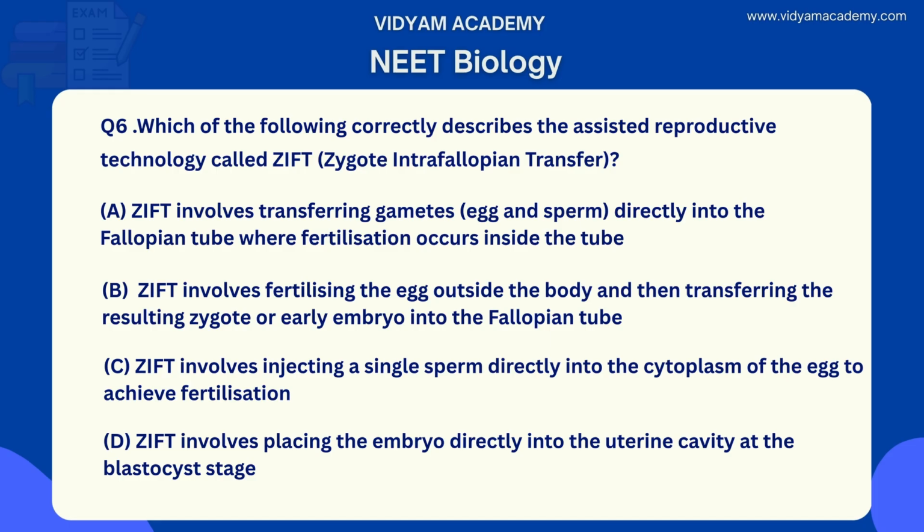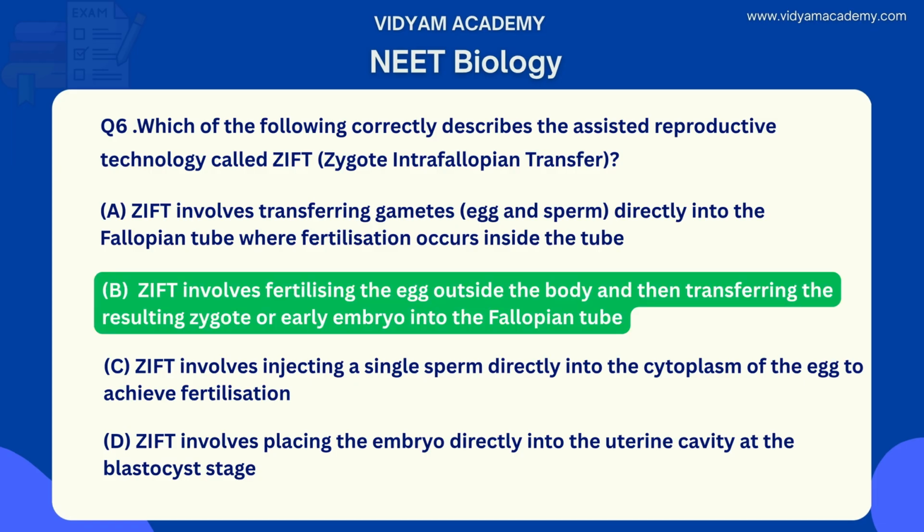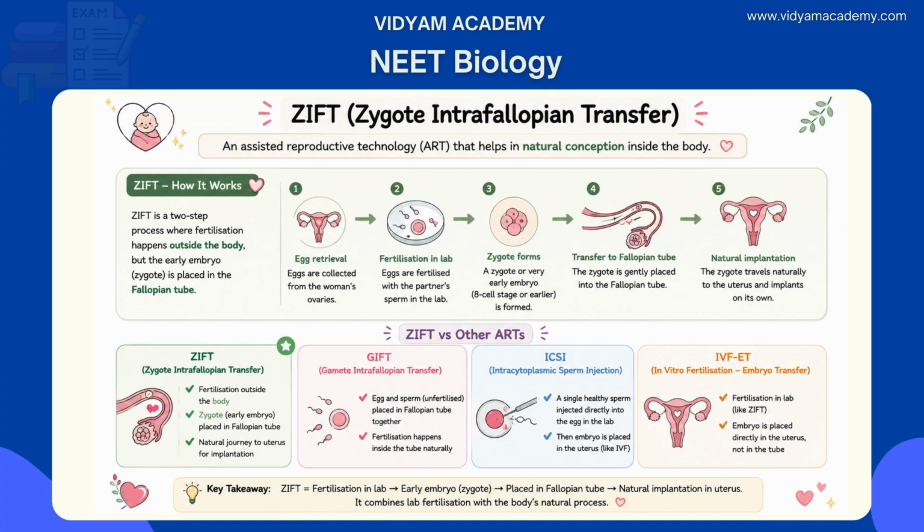What is the answer? Option B is the right answer. Let's see the explanation. Assisted reproductive technologies are specialized procedures used to help infertile couples to achieve pregnancy. So here, zygote intrafallopian transfer is a two-step process. The first one is, the eggs are retrieved from the woman's ovaries and fertilized in a laboratory with the partner's sperm, just like in an IVF.